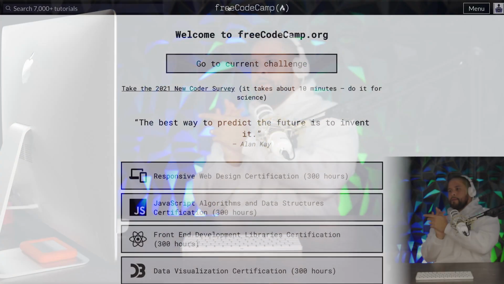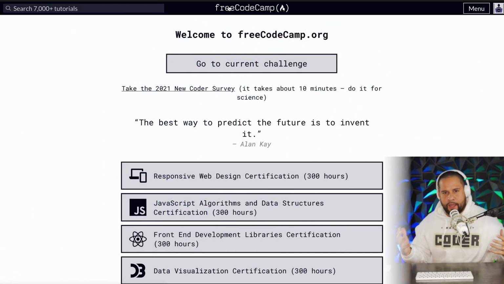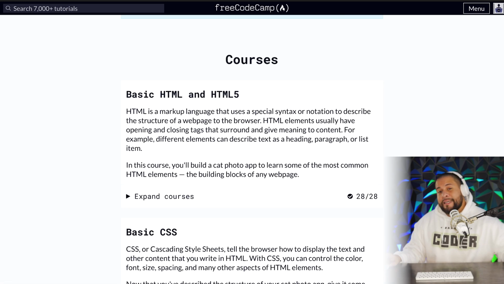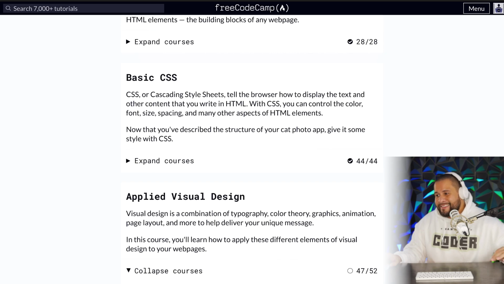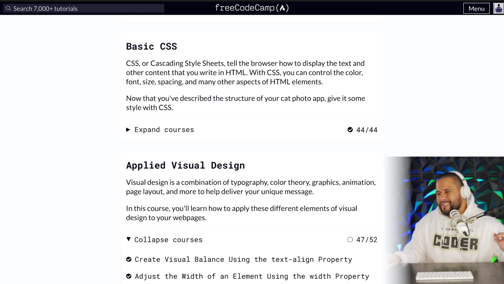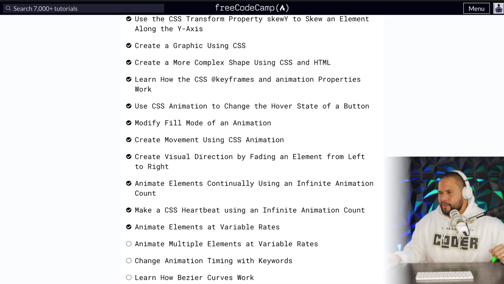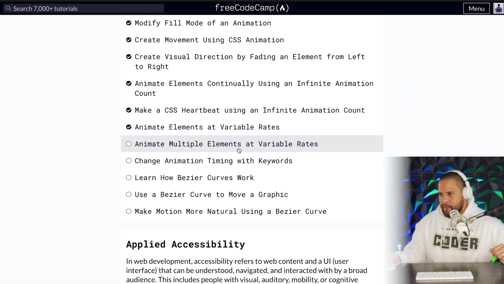All right, let's go. So we are doing freecodecamp.org. If you're following along, go to responsive web design certification. We've already done basic HTML and HTML5, basic CSS, and now we're moving on to applied visual design. Scroll all the way down. This is going to be a short one too, because I think there's only like 5 lessons left. All right, so click on animate multiple elements at variable rates, and let's go.